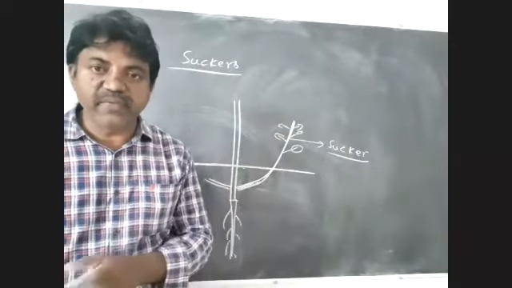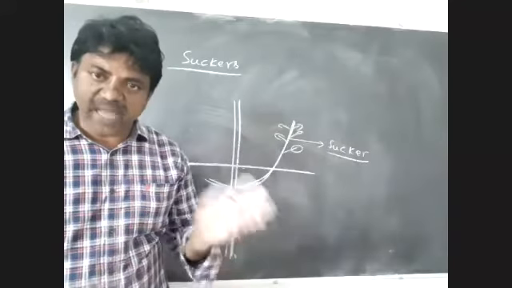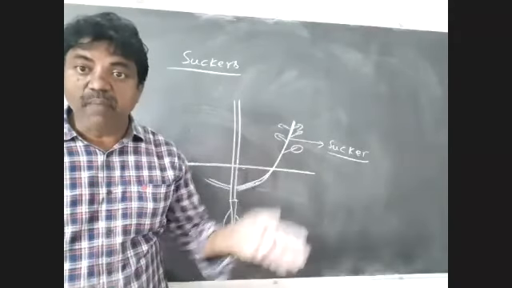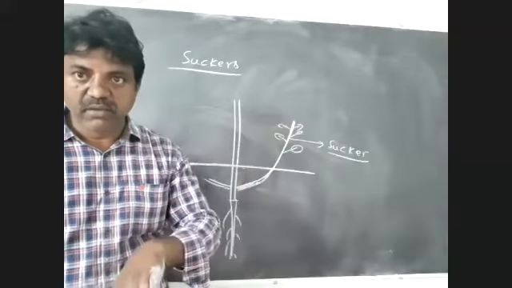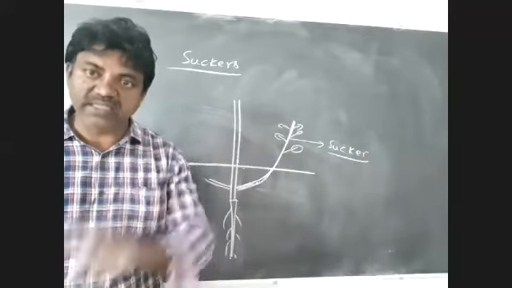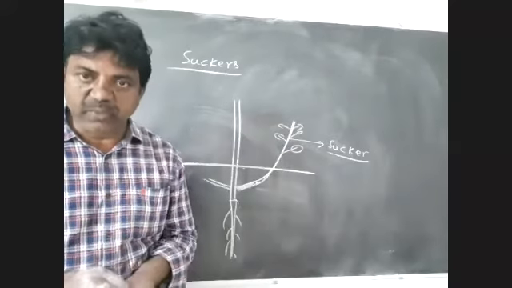What is the difference between stolon and sucker? Stolon is a branch that grows obliquely downwards. But sucker grows obliquely upwards. That is the difference. Okay, listen to me carefully.